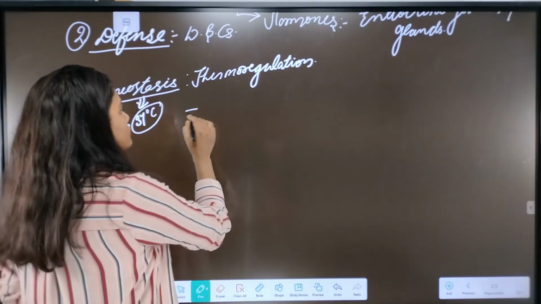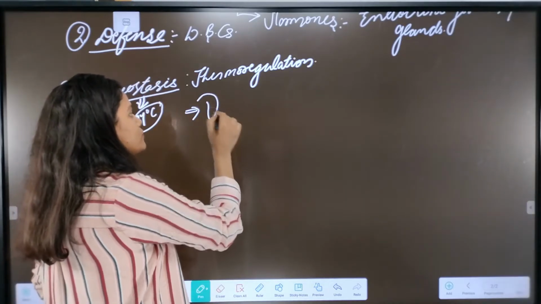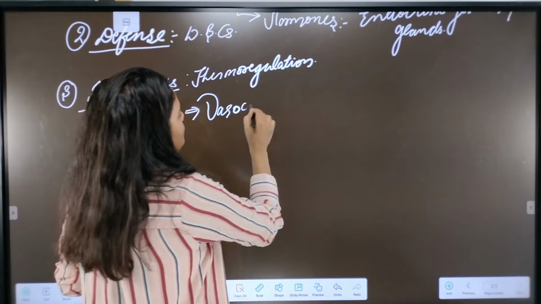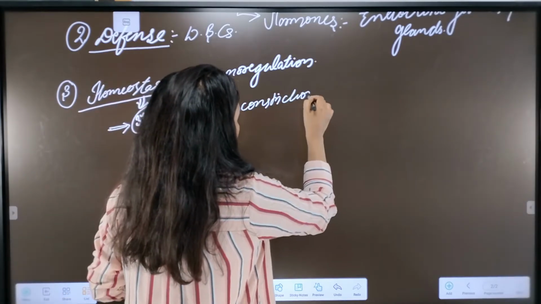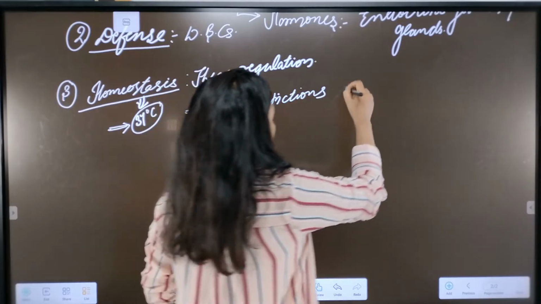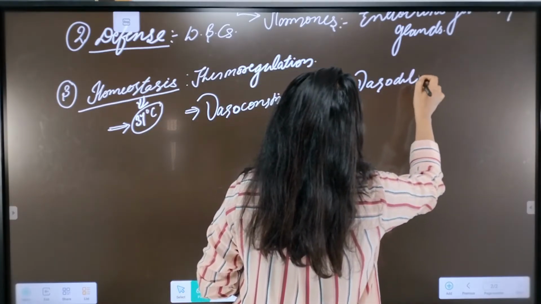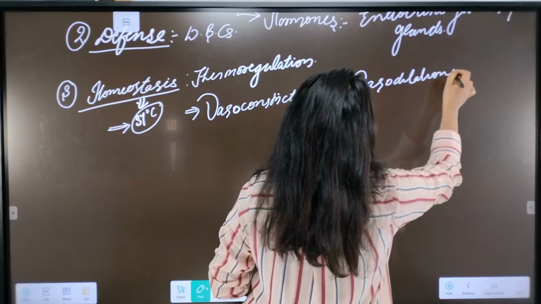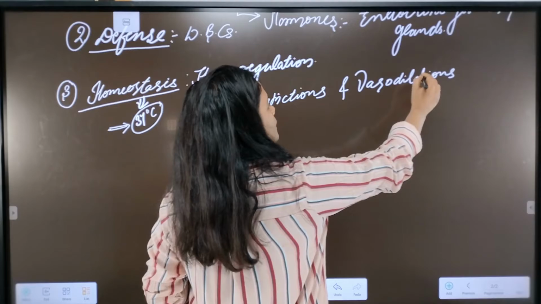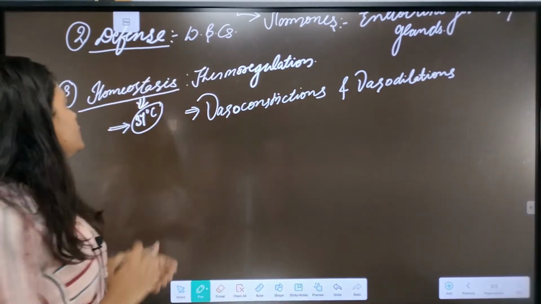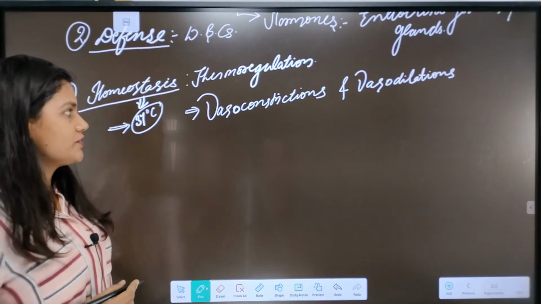There are two mechanisms, or processes: vasoconstriction and vasodilation, through which our blood contributes towards homeostasis.